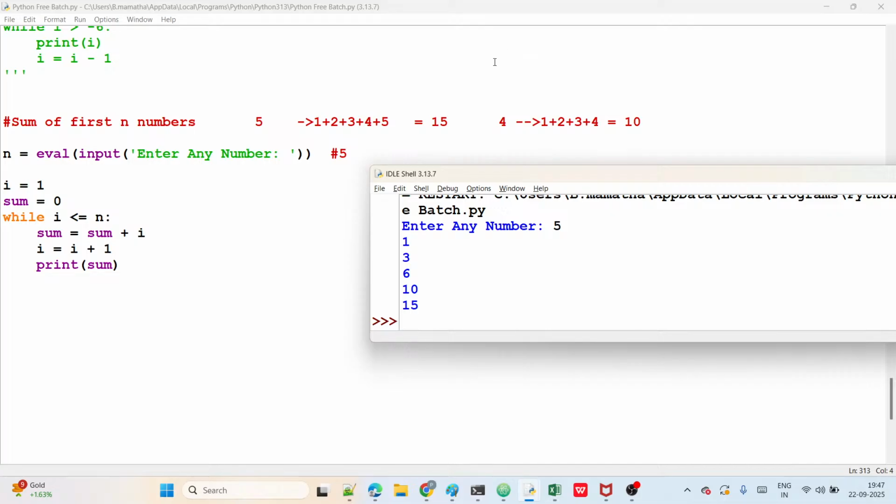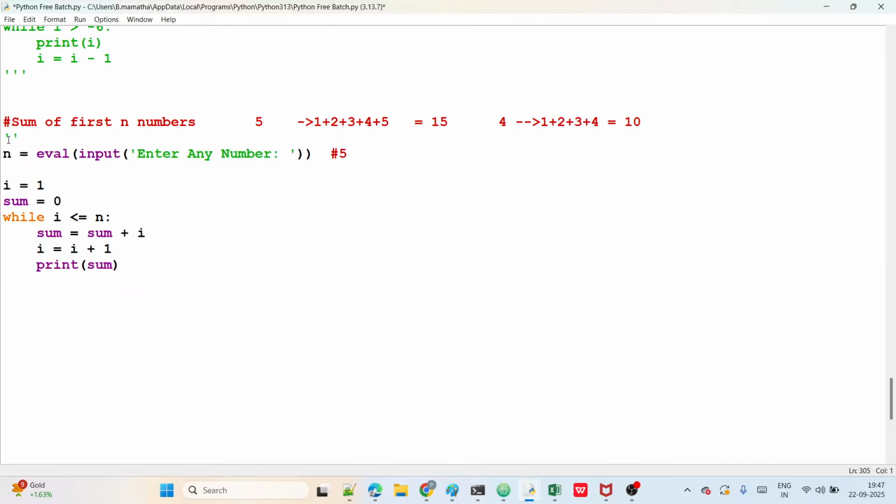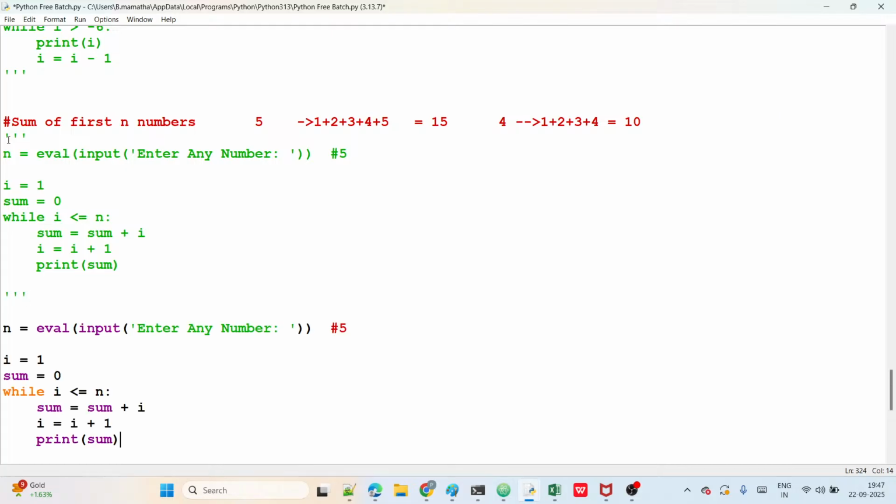And here there is some magic. What does the magic mean? Guys, the same program, observe now. I just paste the same program here. If I give 5 as input, any value, 1 plus 2 plus 3 plus 4 plus 5 equals what? 15. This is the sum of the first n numbers, guys.